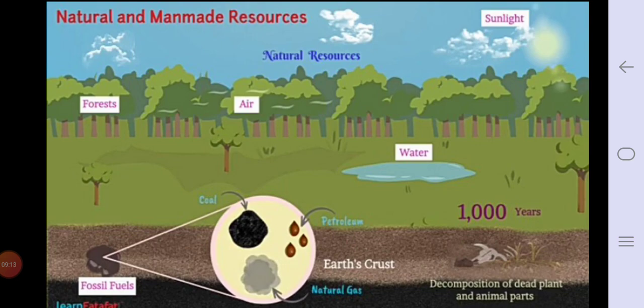So we have studied about natural and man-made resources. Today we'll stop here. In the next period we'll see more about the fossil fuels, more about coal. So we'll stop here today.